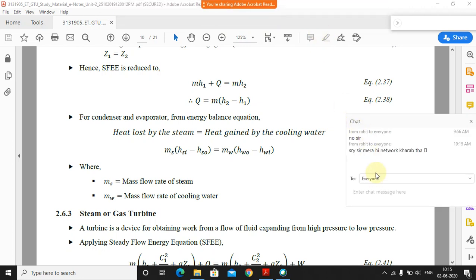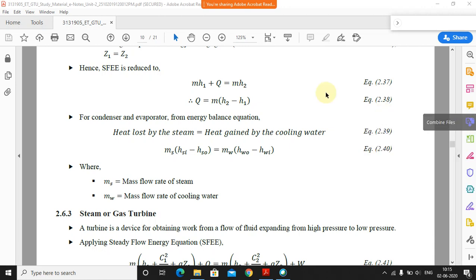Okay, so basically as I said, the steam and cooling water के बीच में there will be a heat exchange. So if you want to find that energy difference, how we can find it out?